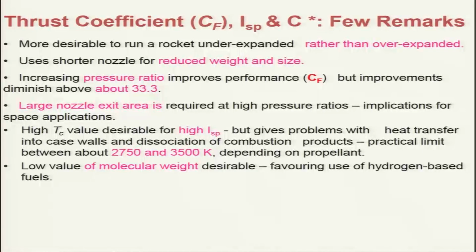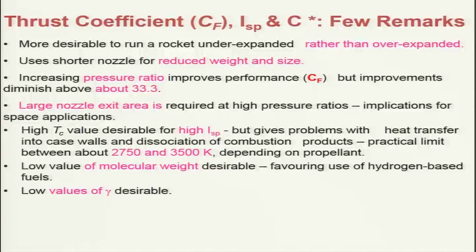And low values of molecular weight are more desirable, because we can get a higher specific thrust, and of course, for that one has to go for hydrogen based propellants, so that the molecular weight of the gaseous product will be lower.